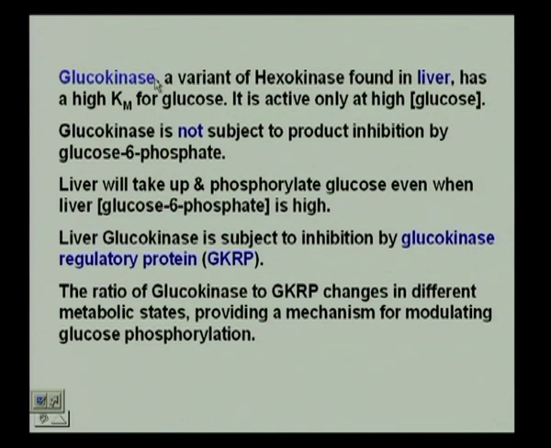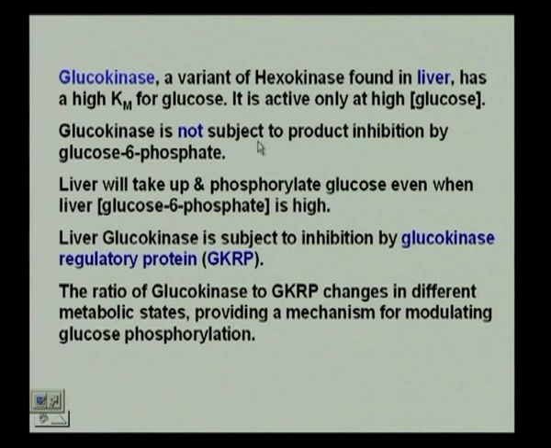So, when there is a high level of glucose concentration, the glucokinase enzyme comes into the picture. The glucokinase enzyme is not subject to product inhibition by glucose 6 phosphate.